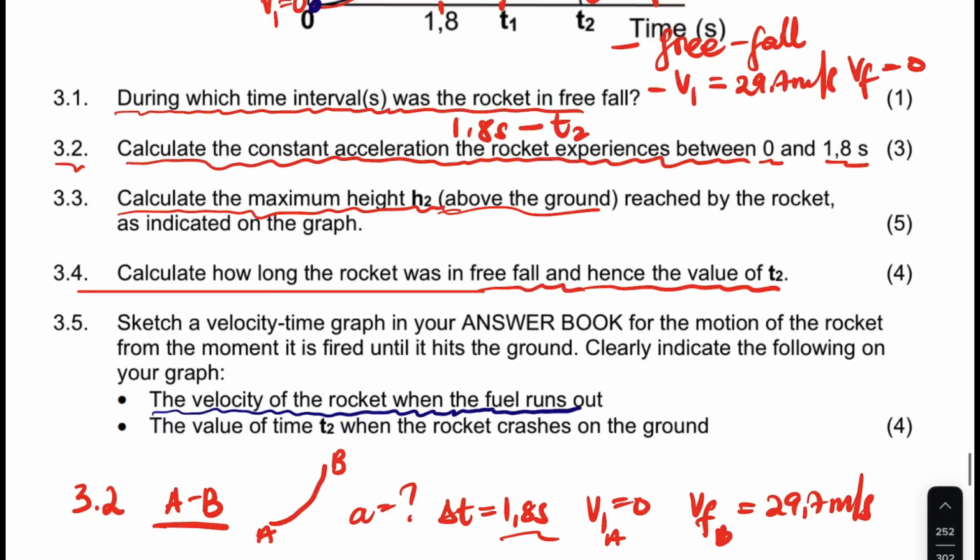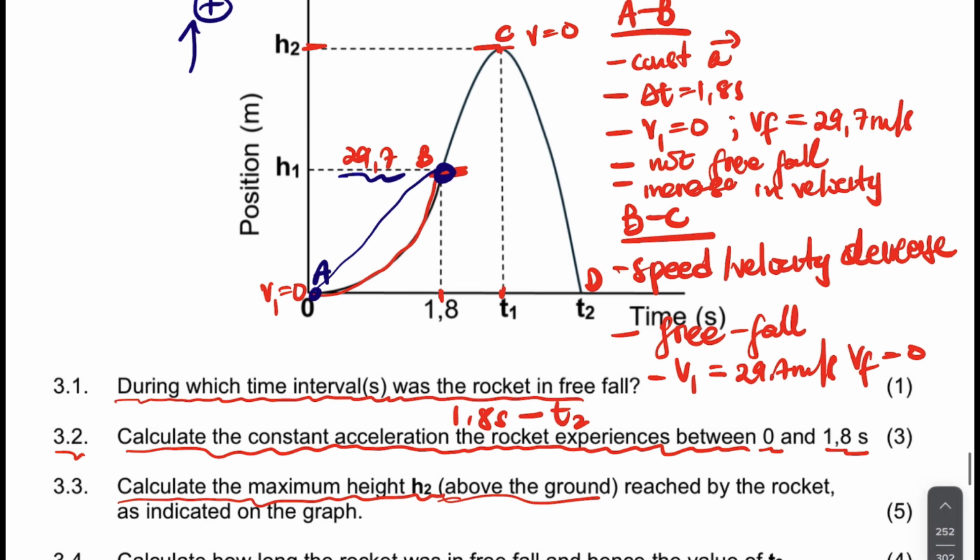And then what happened here? From here to here, the velocity decreased, but it was on a free fall, right?